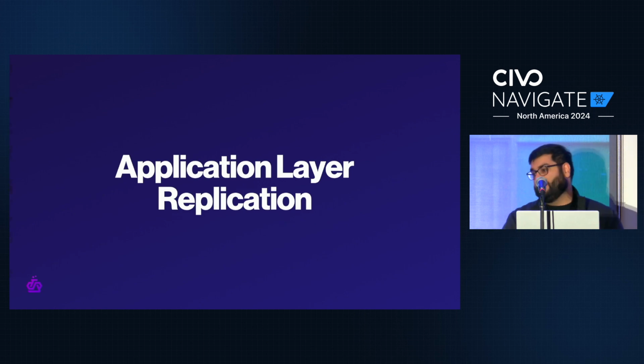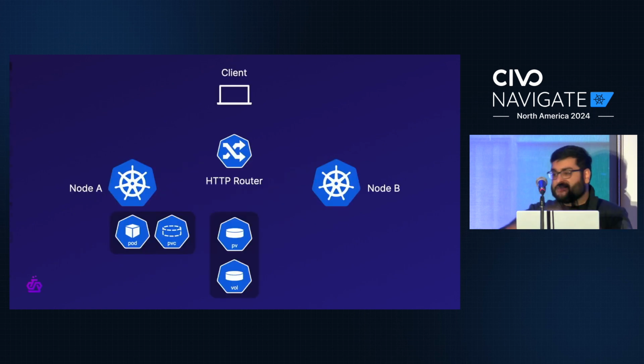In fact, let's actually try to implement this. Instead of doing a Postgres database, let's start with something a little bit simpler, like a to-do list application, right? We're going to start it on a pod here on node A. And we'll set things up so that the to-do list server is writing its persistent state to a connected volume. Okay, so whenever we want to add an item to our to-do list, we write to the volume, and of course we can read the contents of our list directly from that volume as well.